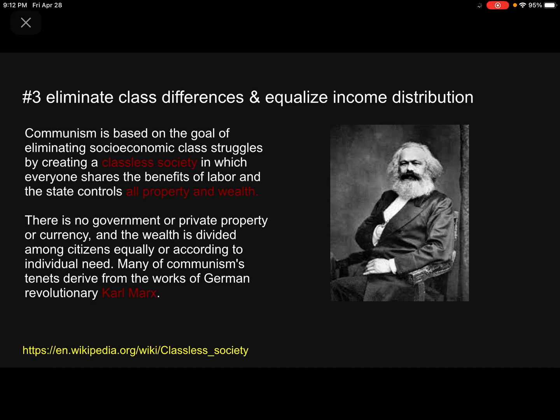Number 3. Eliminate class differences and equalize income distribution. Eliminating class differences and equalizing income distribution is creating a classless society in which everyone shares the benefits of labor and the state controls all property and wealth. These three are the main things that make communism and socialism related.